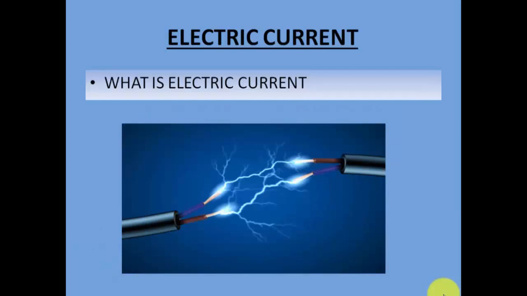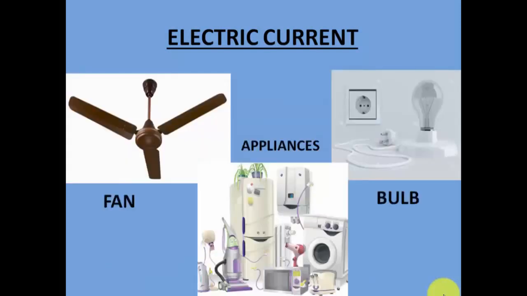So what do you think is electric current? You must have seen, whenever you switch on, let's say the fan, for example, the fan starts moving. Or whenever you switch on the switch, immediately the bulb glows. The switch is somewhere else, whereas the fan is on the ceiling.